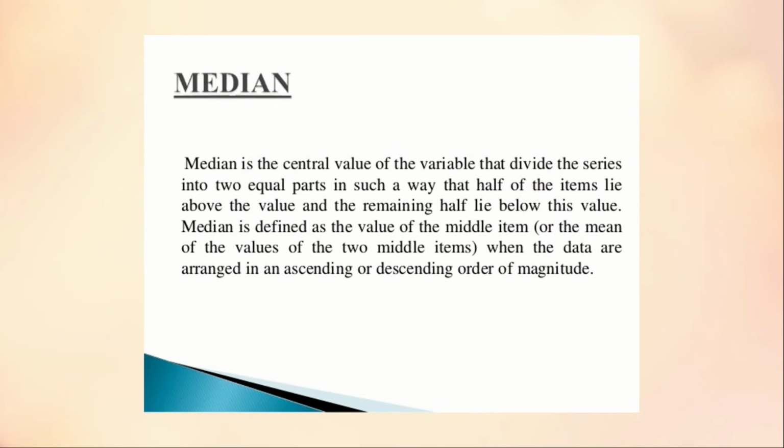So moving to the median. Median is the central value of the variable that divides the series into two equal parts in such a way that half of the items lie above the value and the remaining half lie below the value. By a simple example, you can understand the meaning of median.